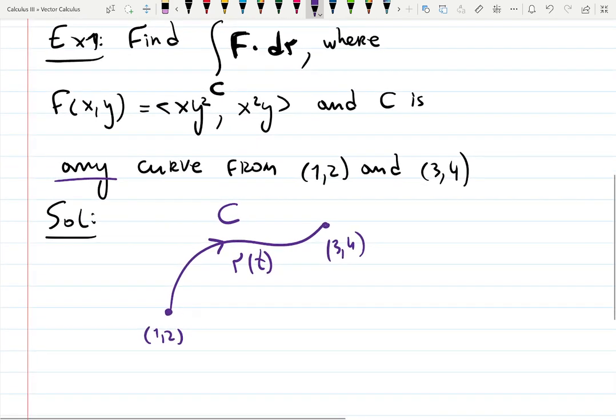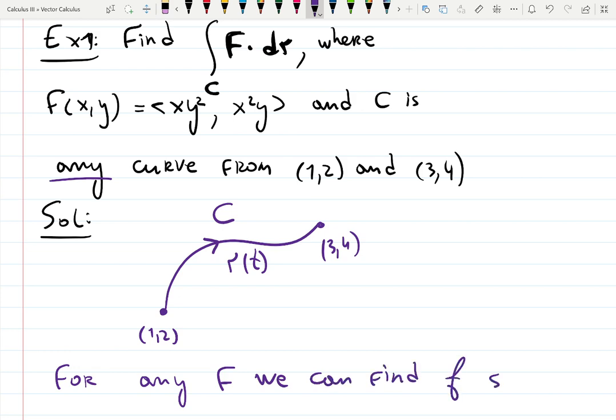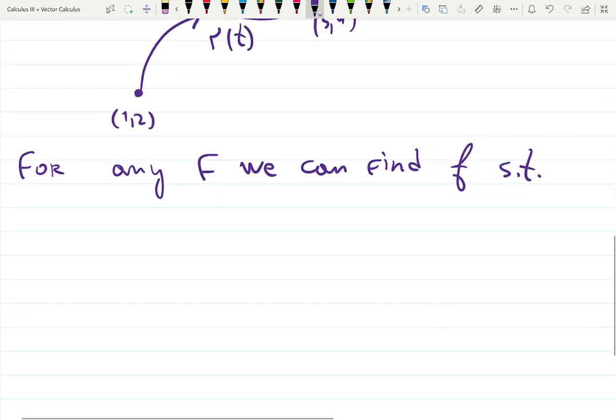We actually mentioned in the previous chapters something about conservative vector fields. And this was the idea that for any F, we can find a small f such that F is the collection of derivatives of the small f.